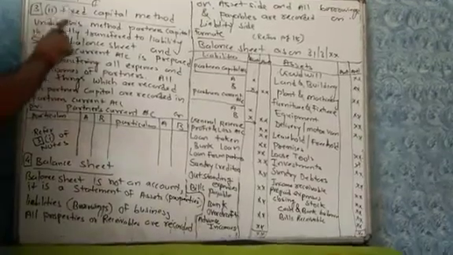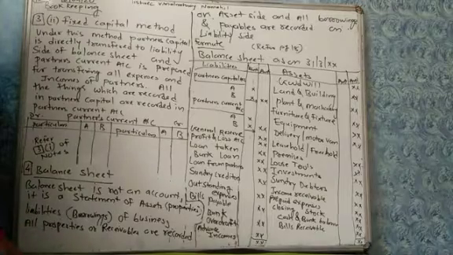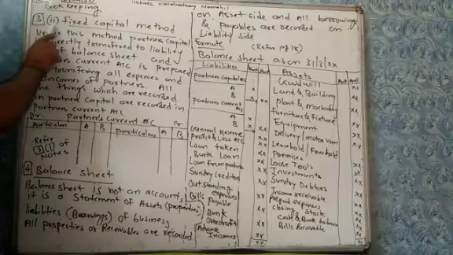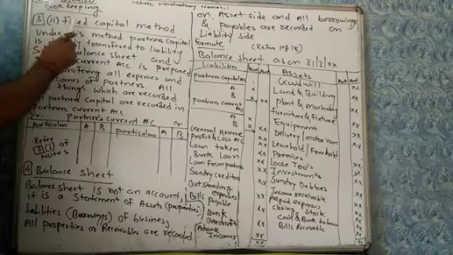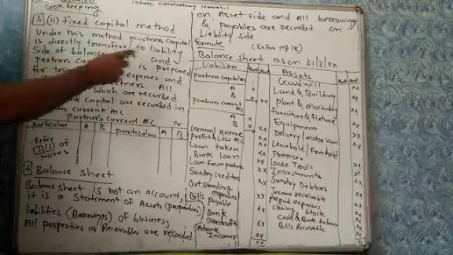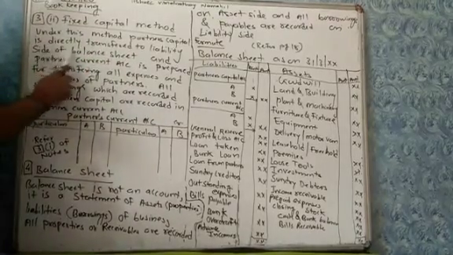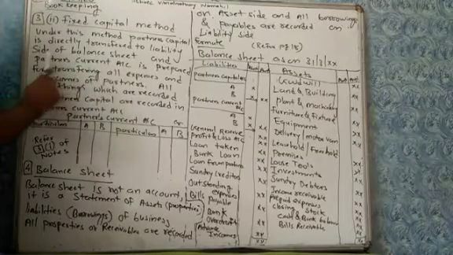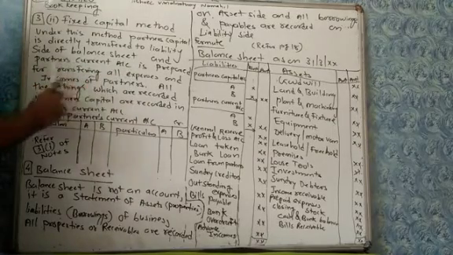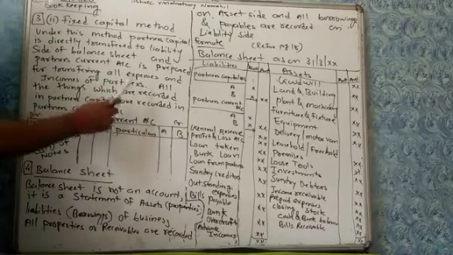Subnote second, fixed capital method. You have already studied fluctuating capital method. Now second method of maintaining capital is fixed capital method. Under this method, partner's capital is directly transferred to liability side of balance sheet, and partner's current account is prepared for transferring all expense and incomes of partners.